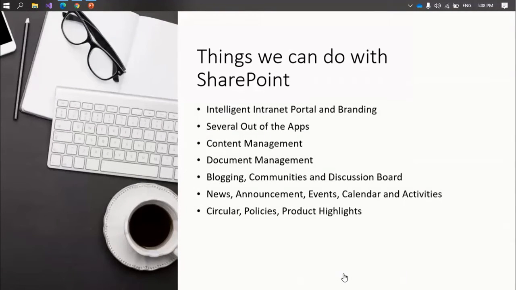First, you can build an intelligent intranet portal. You can customize it and brand it. In the next slide I will show you what customization you can do in the portal design or branding. There are several out-of-the-box apps available, like document library, form library, polls and surveys, even discussion board. Those are all built-in apps. You can just add them and use them in your portal.